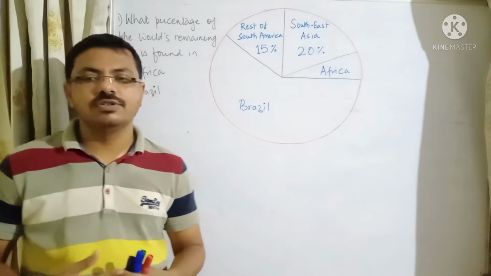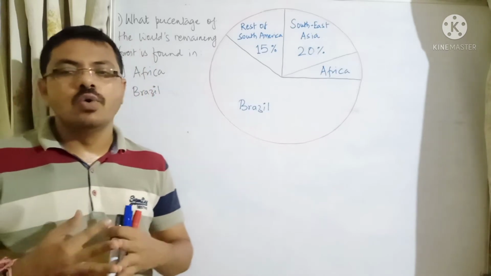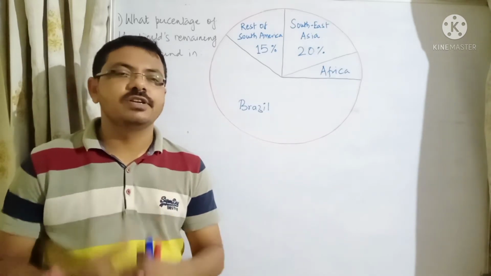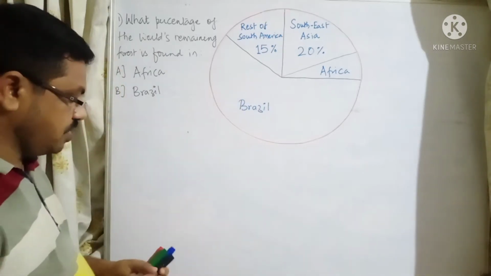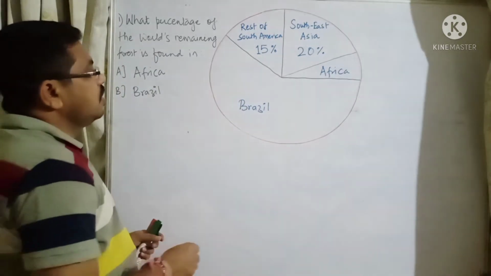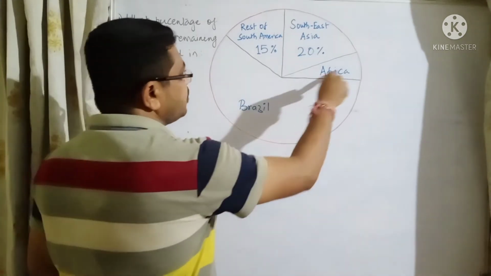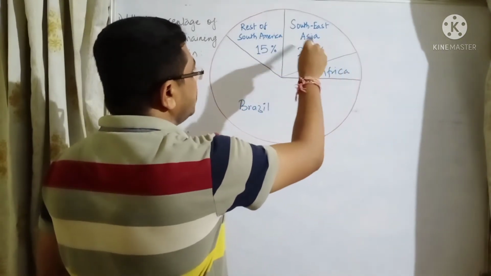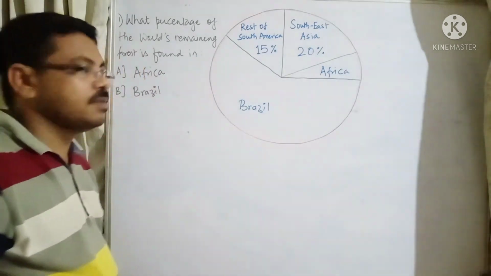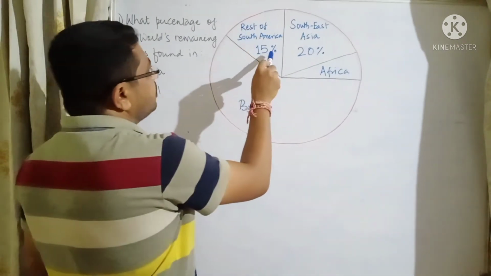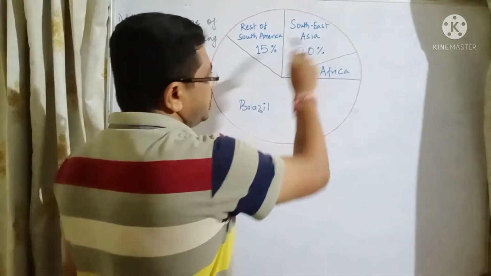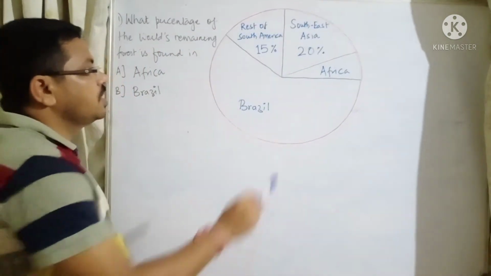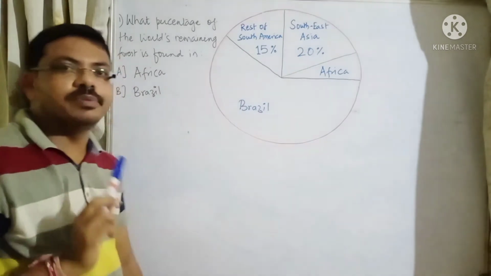The pie chart shows the distribution of the world's major areas of remaining forest. Now look at this pie chart, what has been given in the image. We have Brazil, Africa, Southeast Asia and rest of South America, right? Rest of South America 15% is given, Southeast Asia 20% is given, but for Africa and Brazil there are no percentages given.